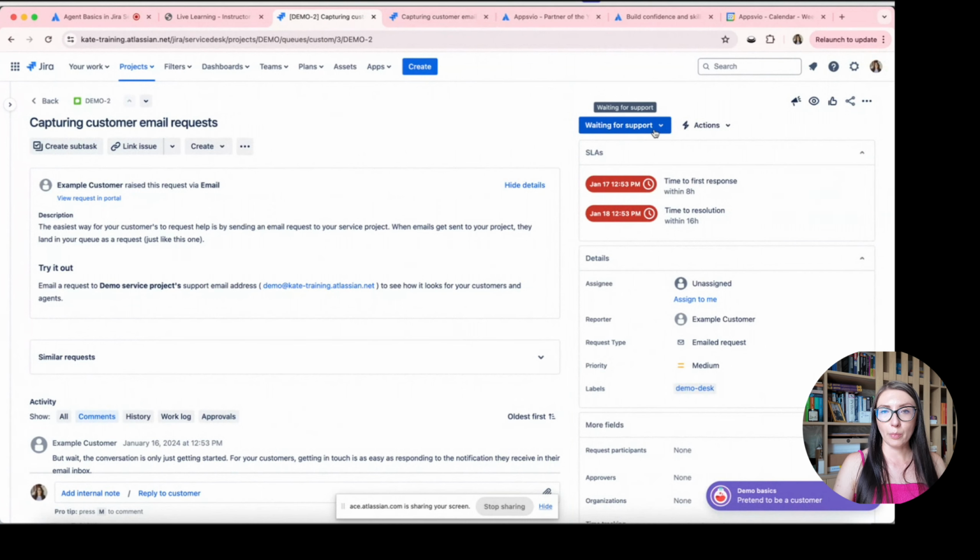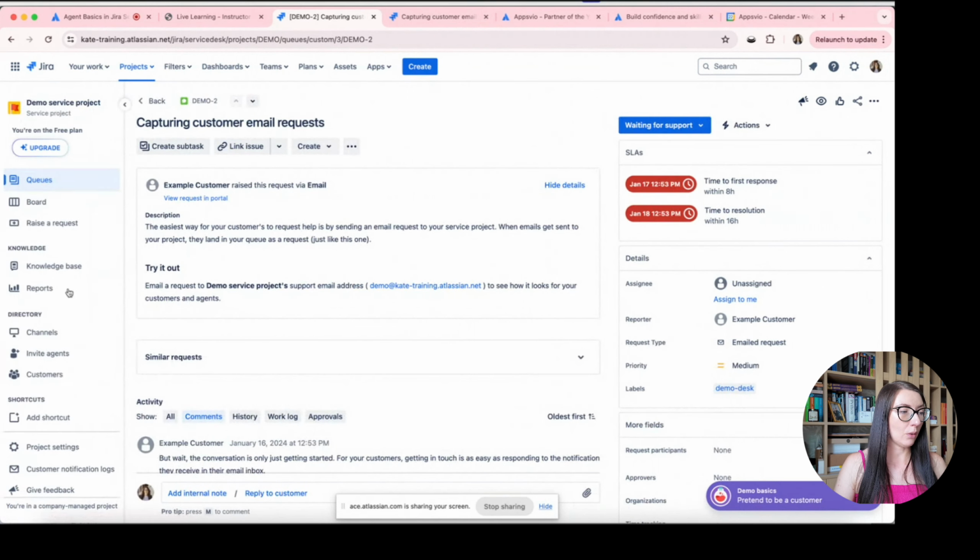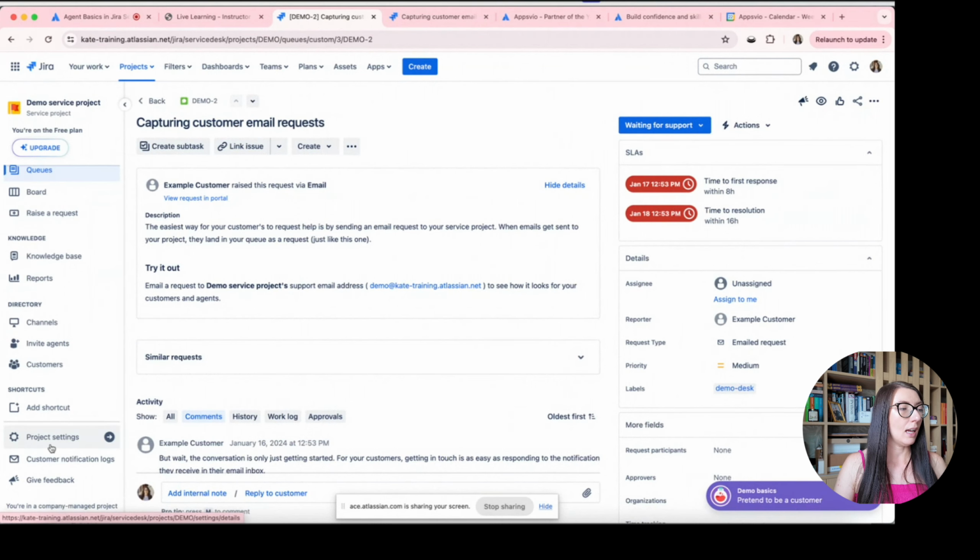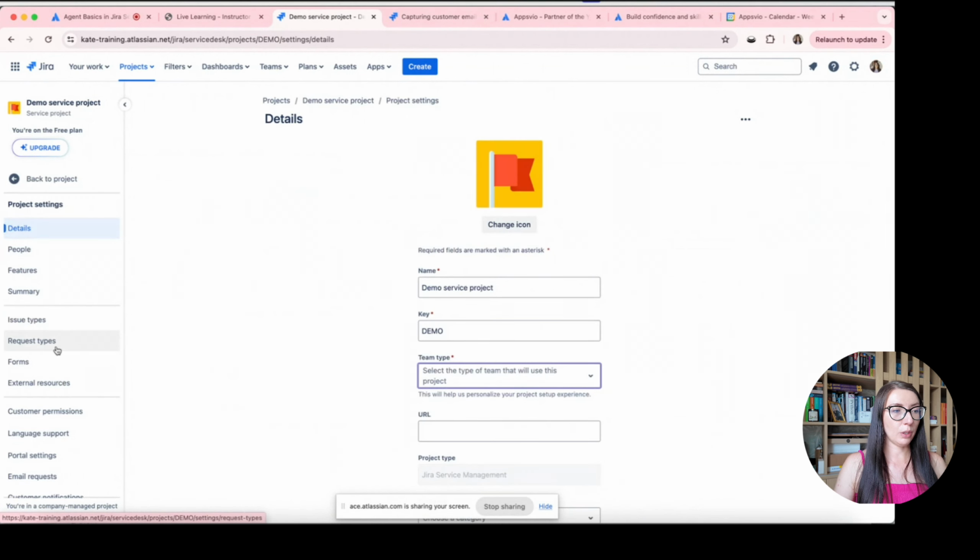In the case of a company managed service project, you have the option to rename the status and define a different status for your customer. So when you change it, your customer will see a different name for the status, for example, waiting for support. And it's available in project settings configuration. So when I'm going to project settings, here I have the option request types.